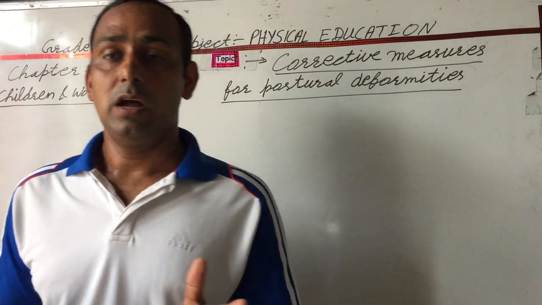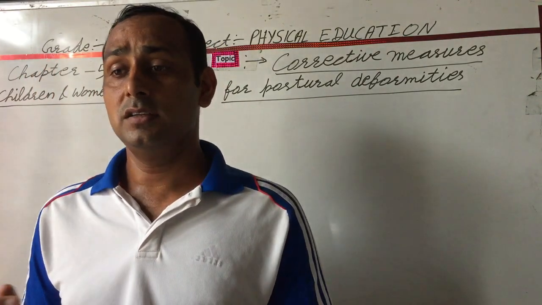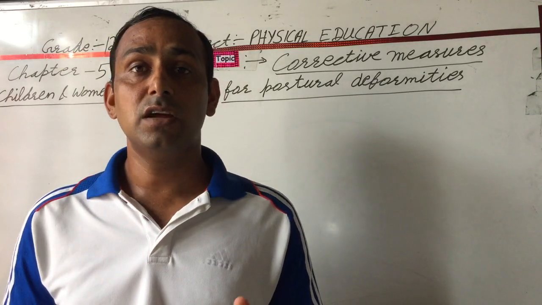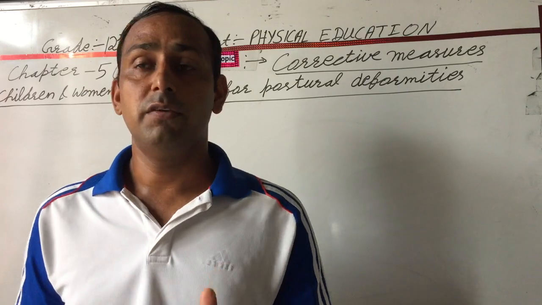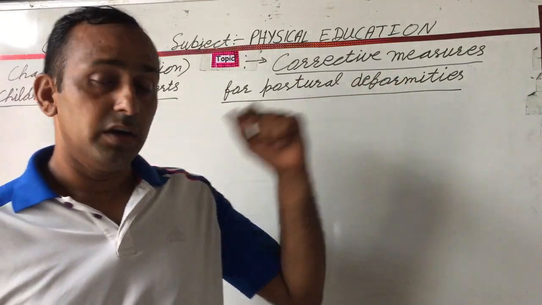Today our topic is the corrective measure for posture deformity.